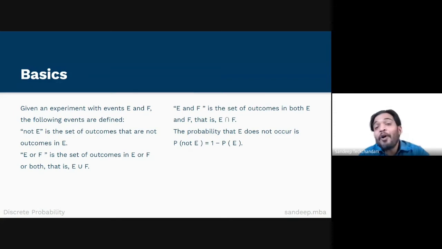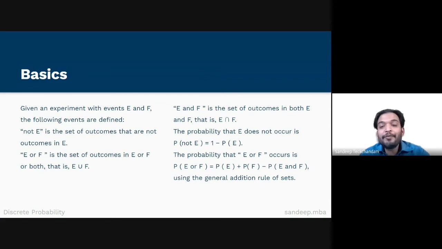The probability that E or F occurs is as follows. Probability of E or F is equal to probability of E plus probability of F minus probability of E and F. Please note that we are using the general addition rule of sets in this case.